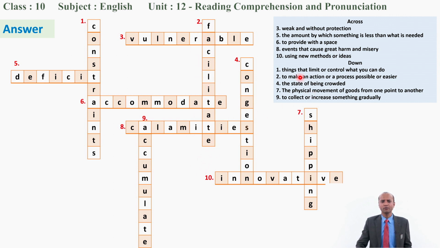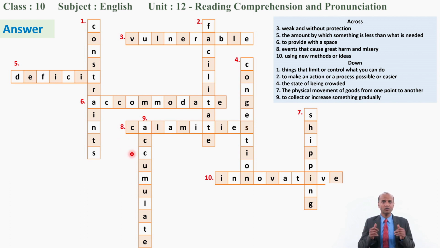Good. 4, the state of being crowded. Good. Congestion. 7, the physical movement of goods from one point to another. Yes, shipping. And last one is 9, to collect or increase something gradually. Yes, that is accumulate. Did you make them right?